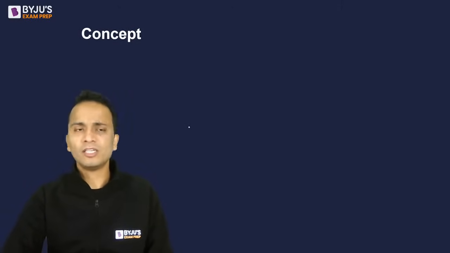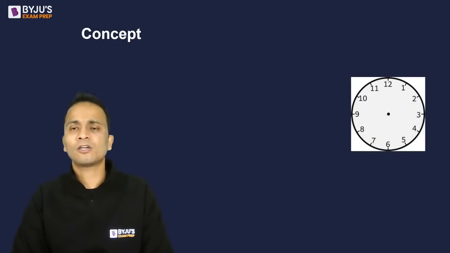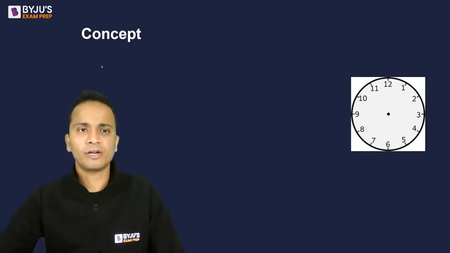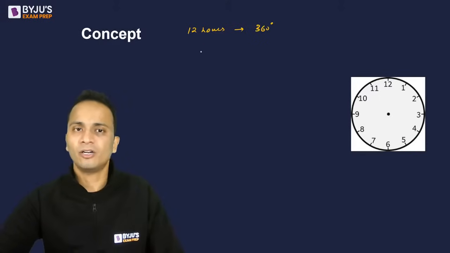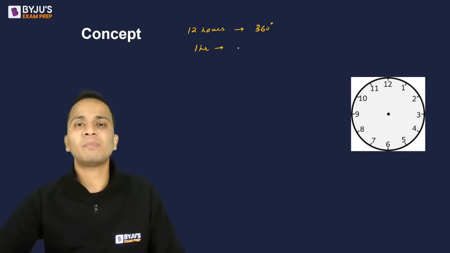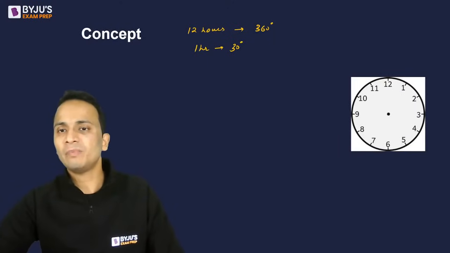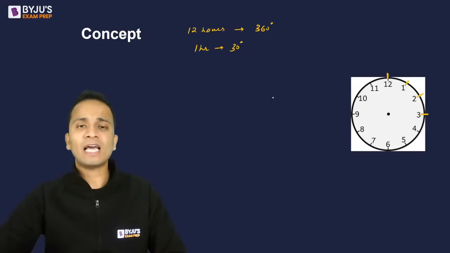Now, if I talk about a clock, let's draw a clock. On the right hand side of your screen, you can consider this clock. The entire clock is divided into 12 hour locations. So the total number of hours is 12 and the angle covered is 360 degrees. So for 1 hour location, the angle covered is 360 divided by 12, that is 30 degrees. So the angle between 12 and 1, between 1 and 2, between 2 and 3, the central angle will be 30 degrees.